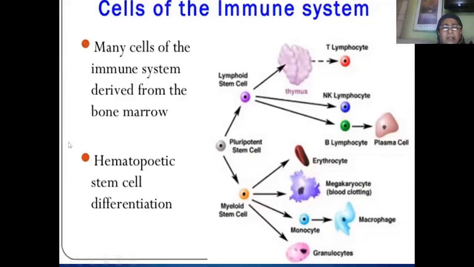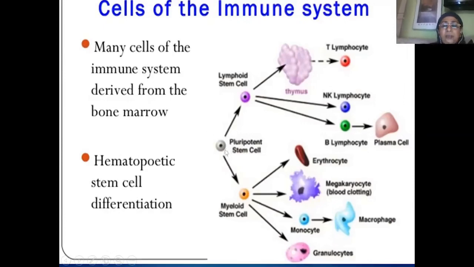So in a nutshell, we see that all the types of blood cells, whether RBC or WBC, are all formed from the bone marrow. They are all derived in the bone marrow from the hemopoietic stem cells, and these hemopoietic stem cells are initially undifferentiated cells. They are totipotent cells.